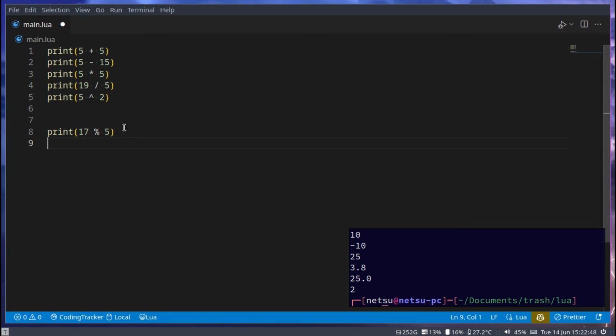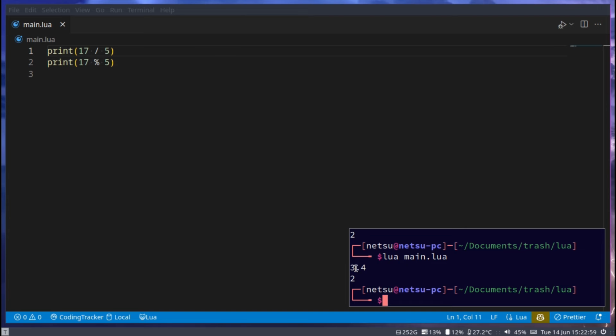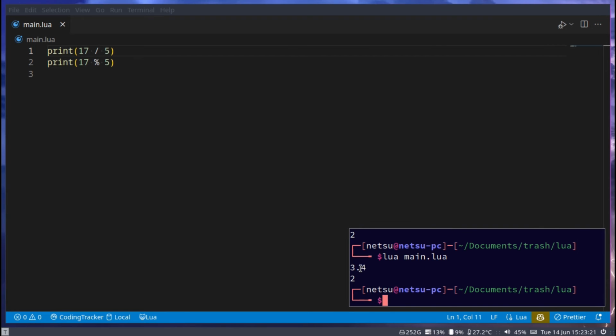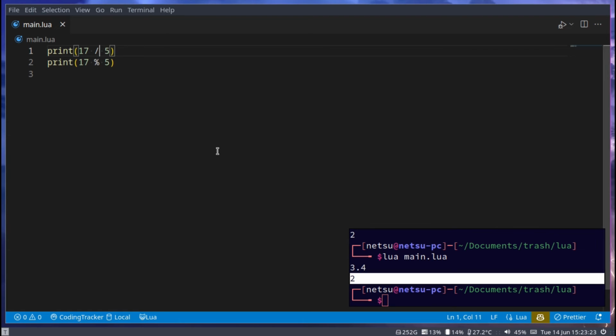Because 2 is what's left over if you were to divide these two. To give an example, let's just go here and say 17 divided by 5. One gives us 3.4 and the other gives us 2. Because 17 divided by 5 will give us how many times 5 goes into 17. 17 modulo 5 does the opposite. It gives us how much is left over once the division has been done. So not this 0.4 here, but the actual value.